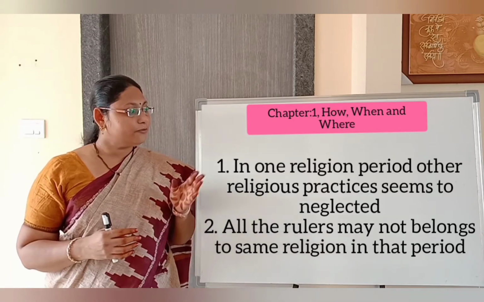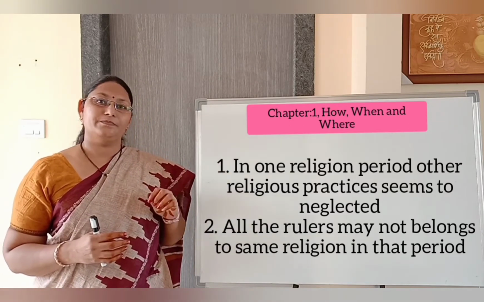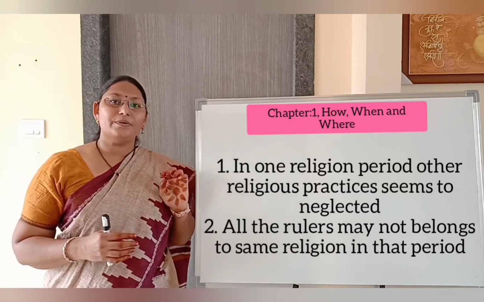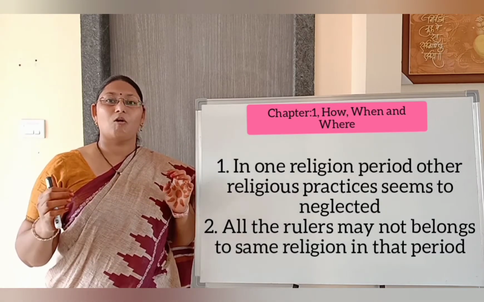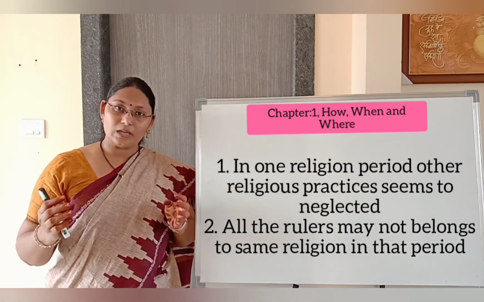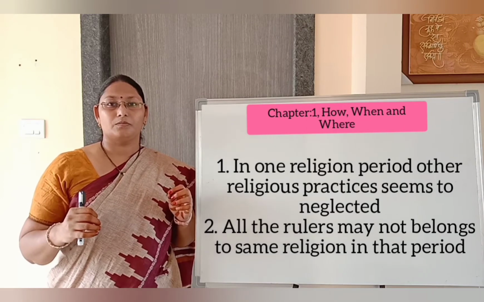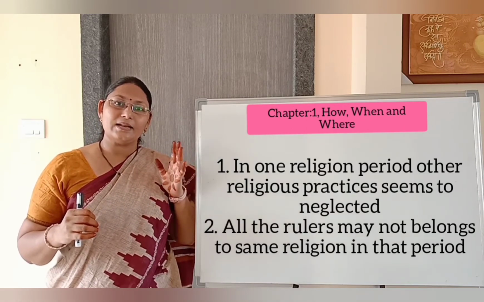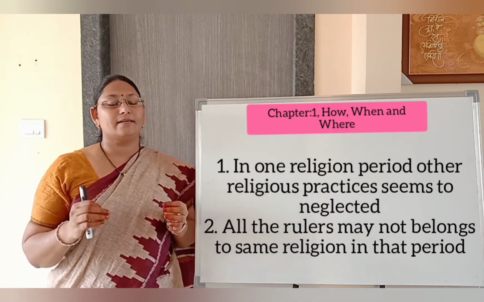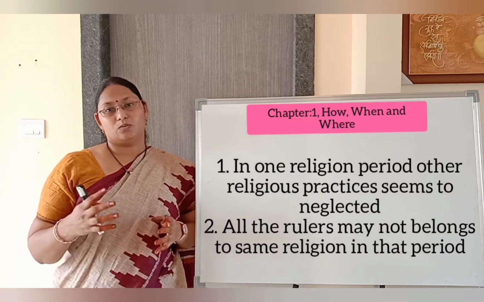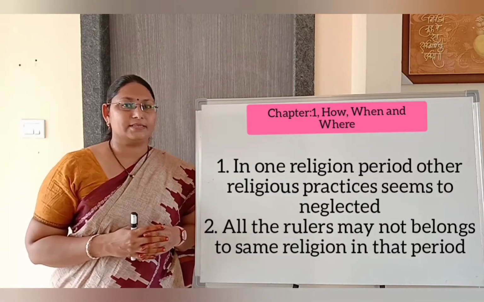For example, in the Muslim period, are all the kings and rulers in India Muslims only? No, there may be rulers of other religions also in that Muslim period. So it has its drawbacks.